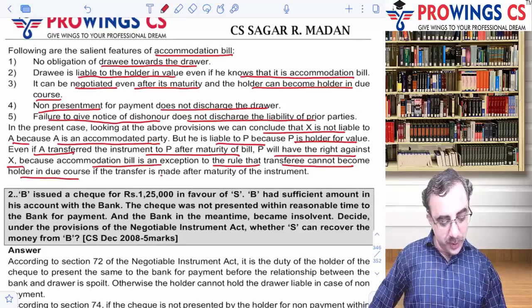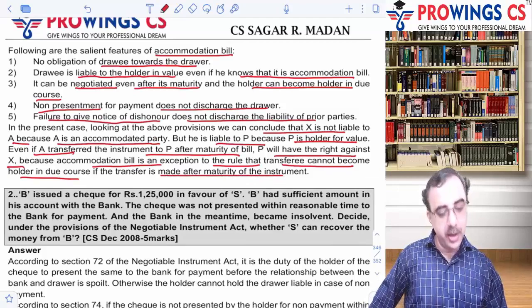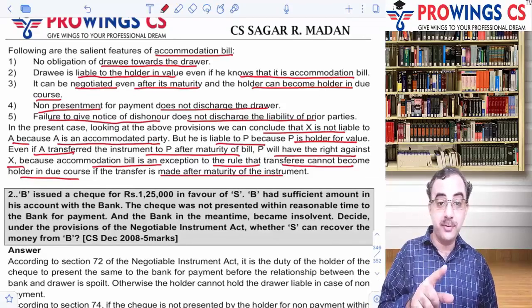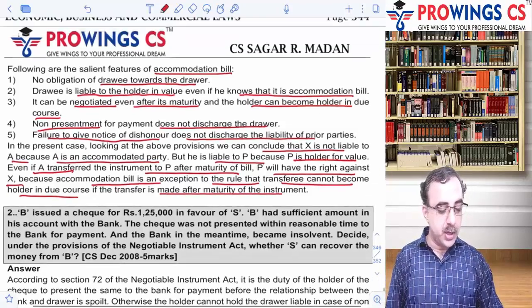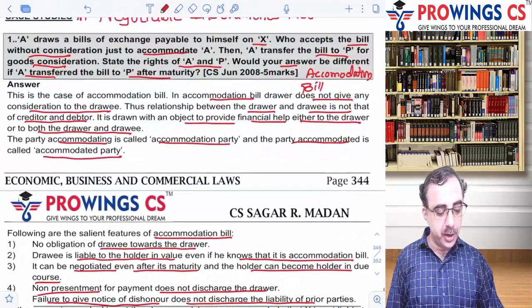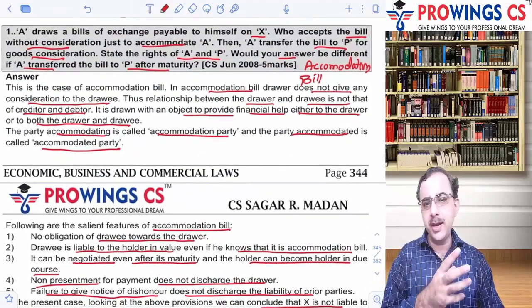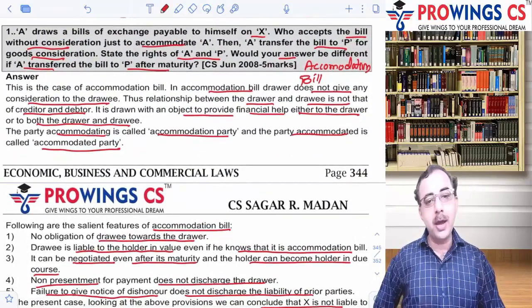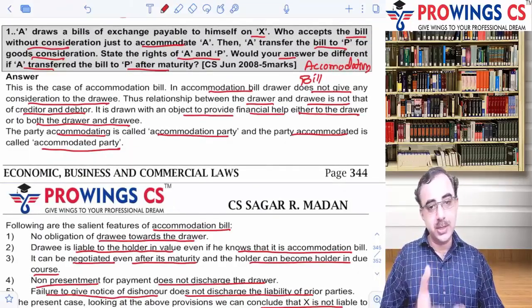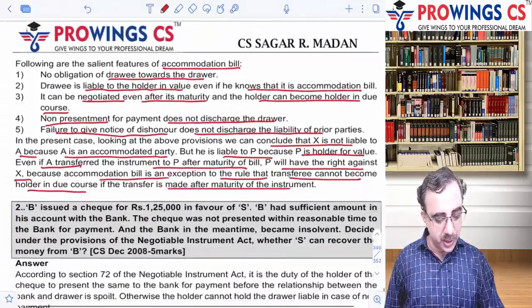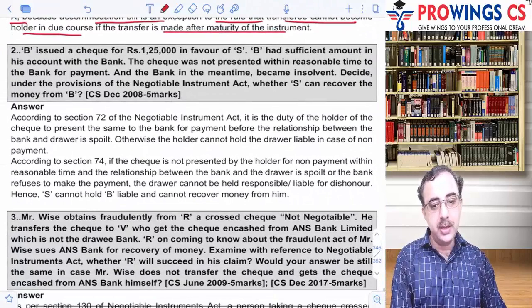So if the transfer is made after the maturity of the instrument, तो ये actually एक accommodation bill का question ही था जिसको एक situation में डाल के पूछ लिया. तो ठीक है, हमने accommodation bill के features और उसके साथ इस situation की analysis कर डाली. Okay, let's see the other one.